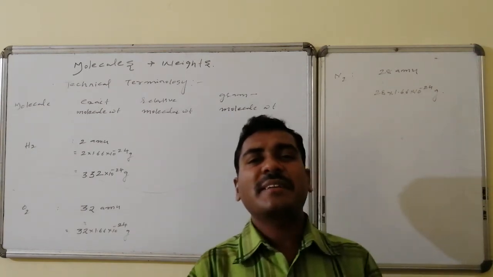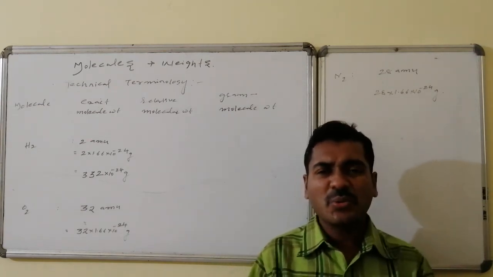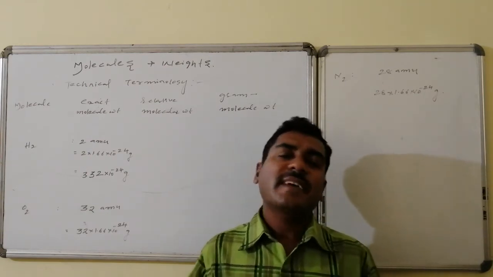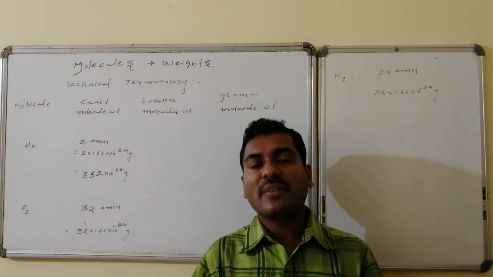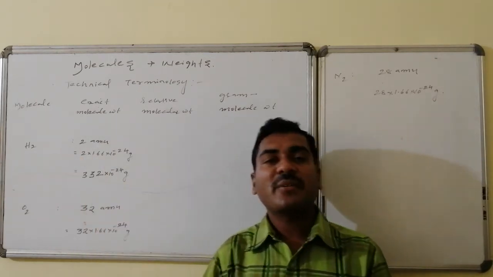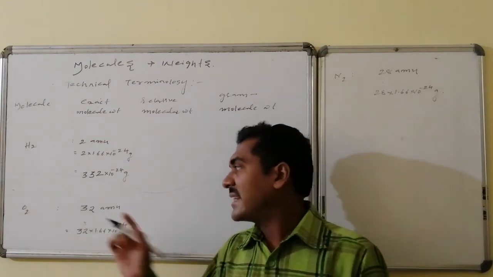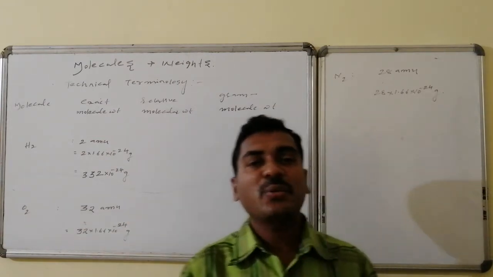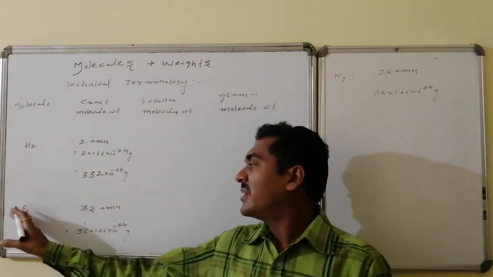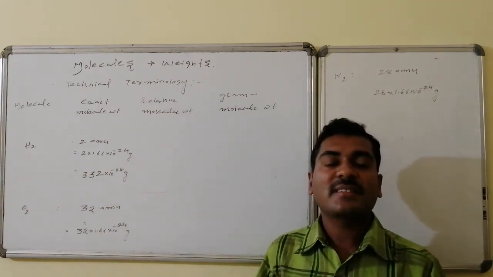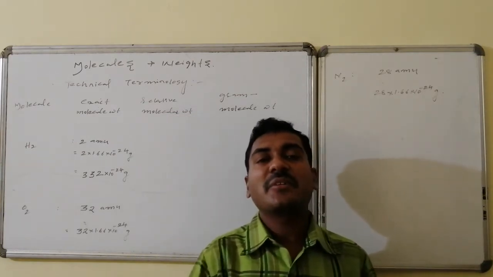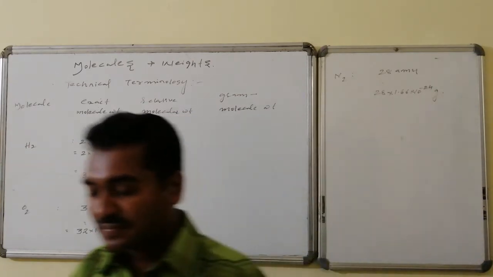But the exact weight is so heavy, so huge, so hectic to remember. Hence the exact weight is generally represented in terms of AMU, then it becomes very easy. Thus, the exact molecule weight of hydrogen is 2 AMU, the exact molecular weight of oxygen is 32 AMU, and the exact molecular weight of nitrogen is 28 AMU.